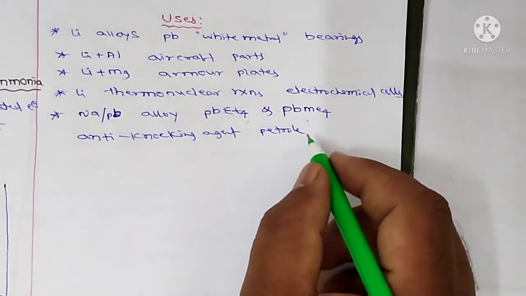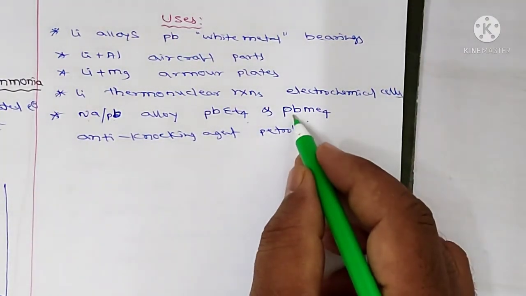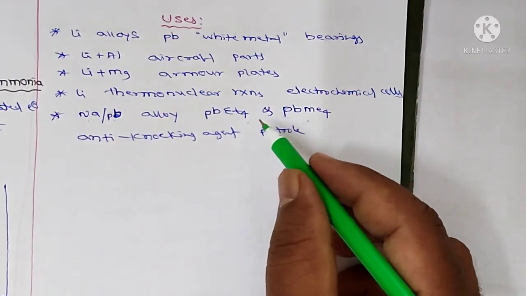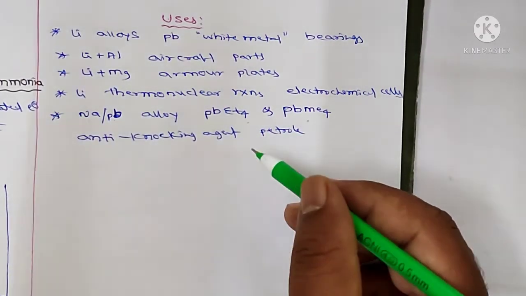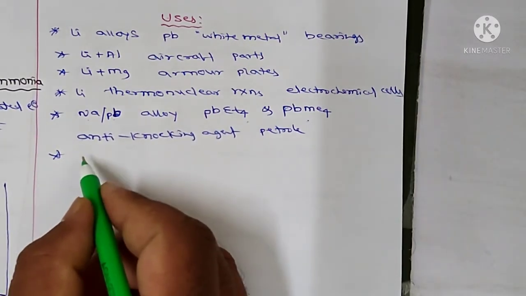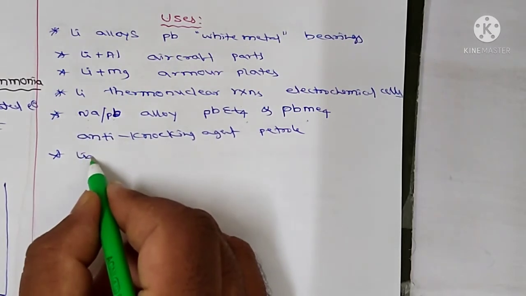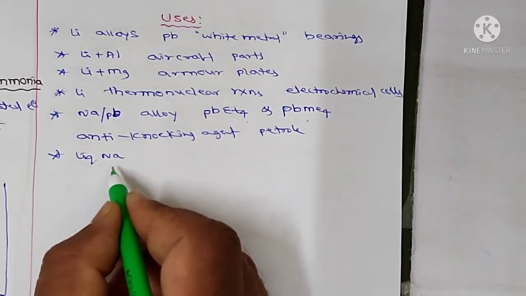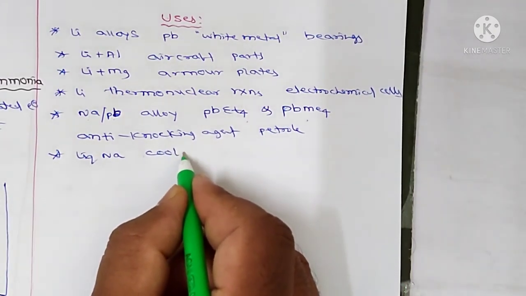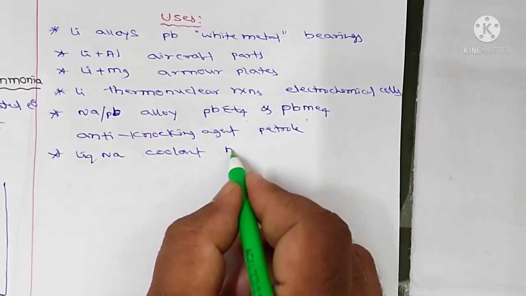So these are called anti-knocking agents. And liquid sodium is used as a coolant in nuclear reactors.